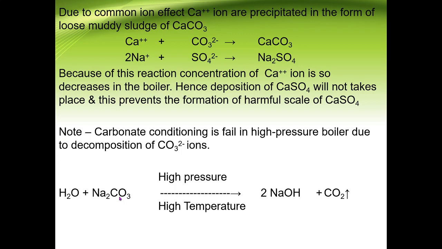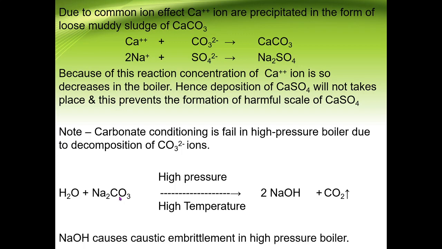But in the high pressure boiler, due to high pressure and high temperature, the Na2CO3, or the dissociated Na positive, hydrolyzes and converts into NaOH, so carbonate conditioning is not preferred in the high pressure boiler. We can prefer carbonate conditioning in the low pressure boiler. Why? Because NaOH causes caustic embrittlement in the high pressure boiler.